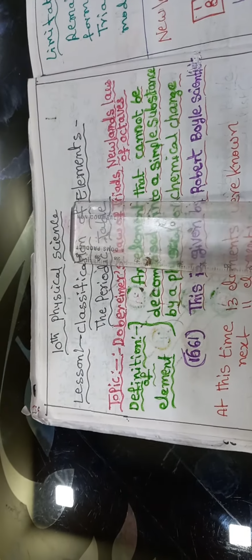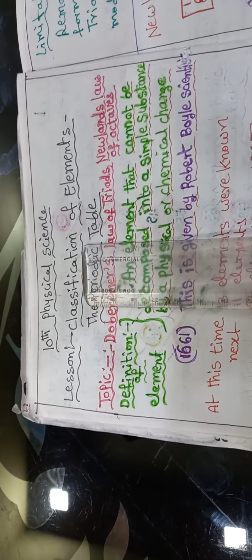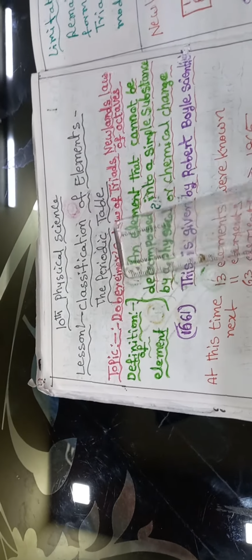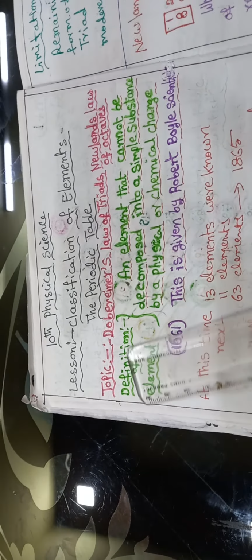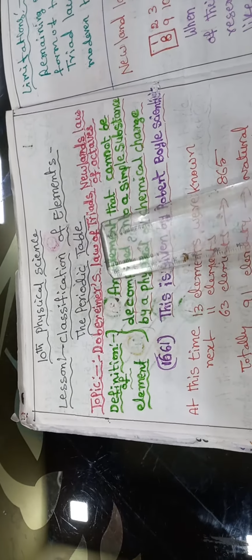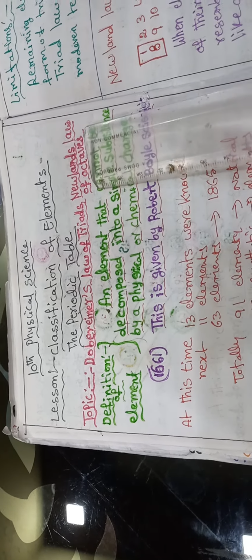10th Physical Science lesson: Classification of elements, the periodic table. Topic: Dobereiner's law of Triads and Newlands' law of octaves.